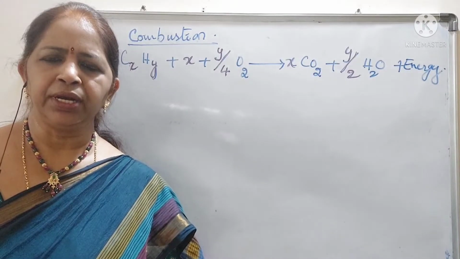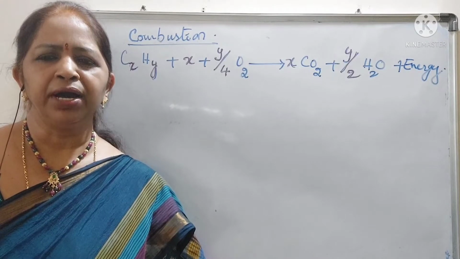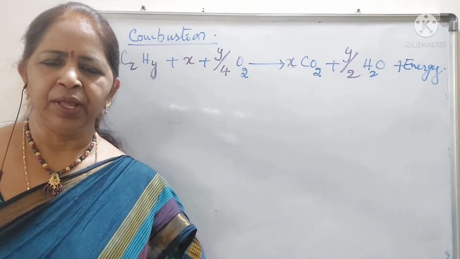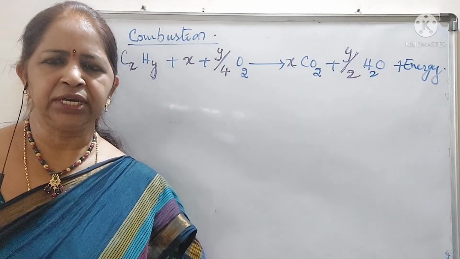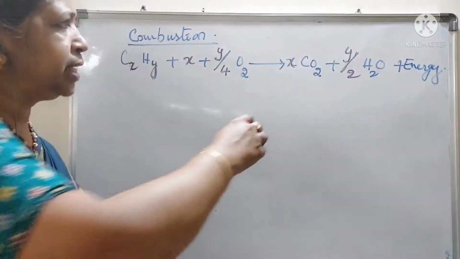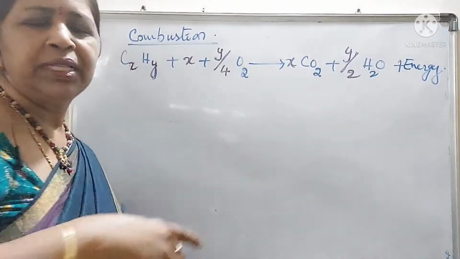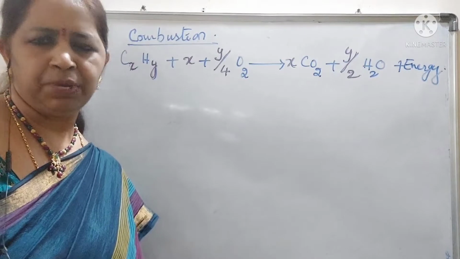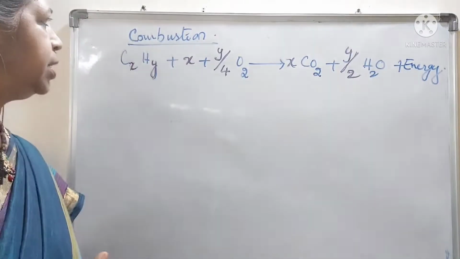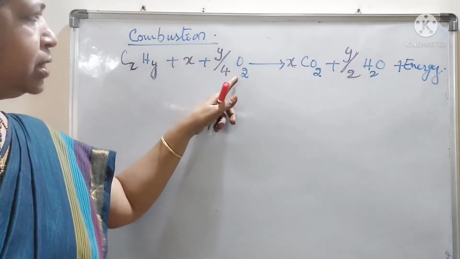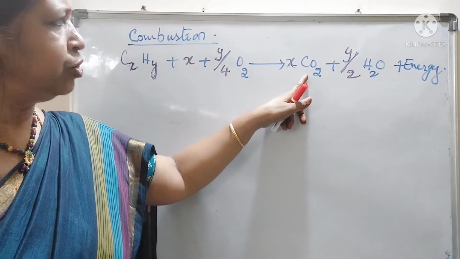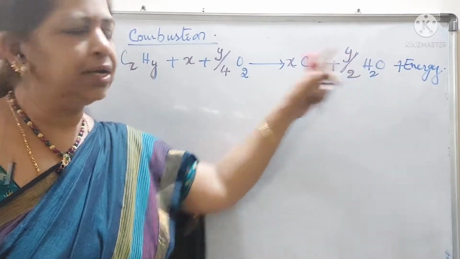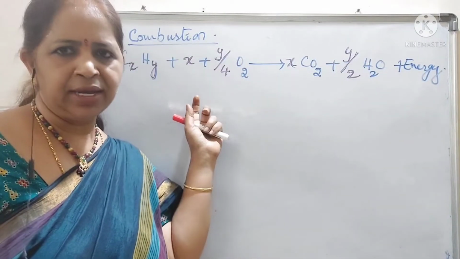What is combustion? Combustion is burning of any substance in presence of oxygen, burning in presence of oxygen to form carbon dioxide and water vapor with the liberation of huge amount of energy. That is known as combustion. So, alkanes are combusted in presence of oxygen to form carbon dioxide and water vapor to get huge amount of energy. This is the combustion reaction of alkanes.